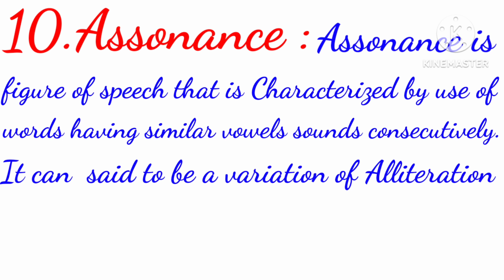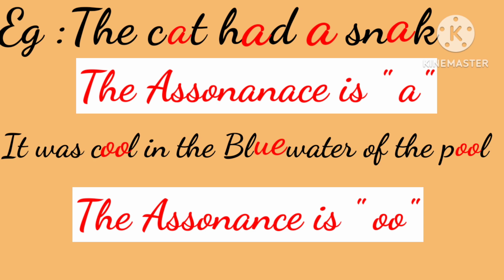In alliteration, we see the repetition of letters, like the two examples we saw, Betty bought a bit of butter. Now, let's see the examples of assonance.